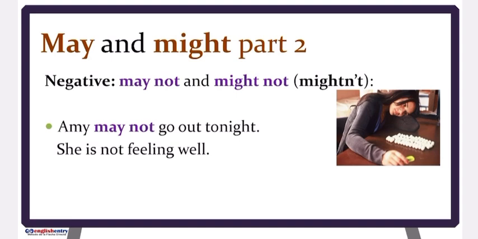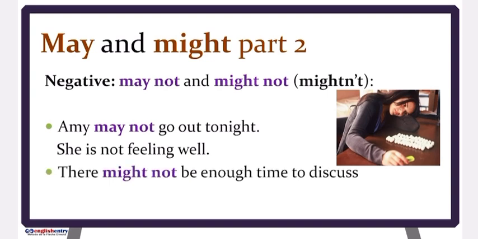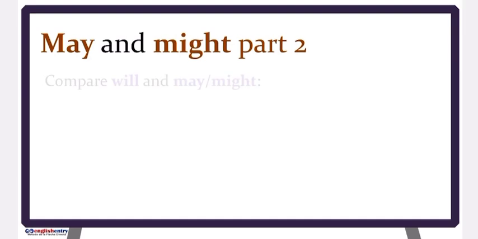Okay, let's see another example. There might not be enough time to discuss everything at the meeting. Now, this means possibly there will not be enough time to talk about many things at the meeting. Okay? Very good. Let's compare will and may.